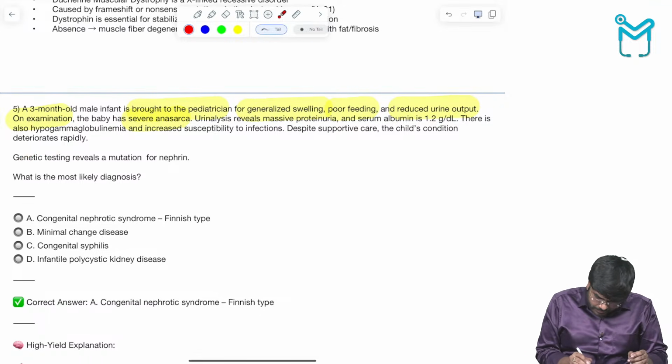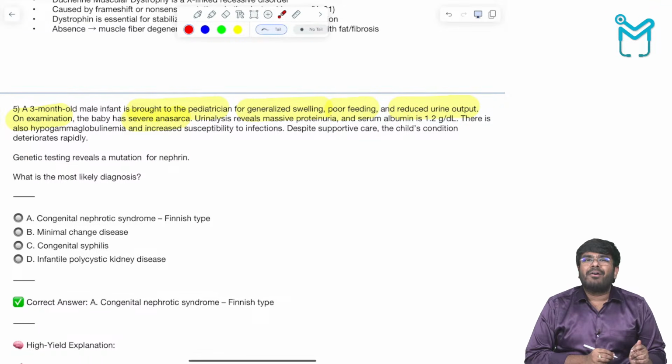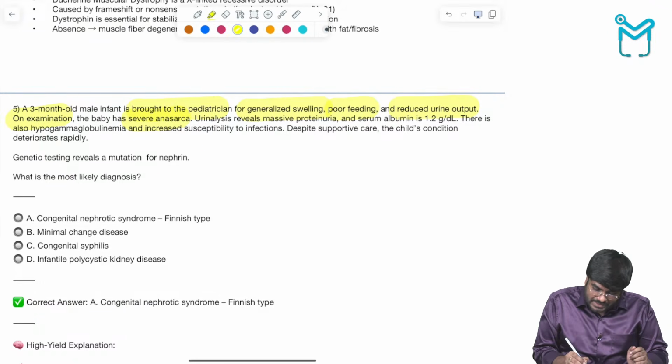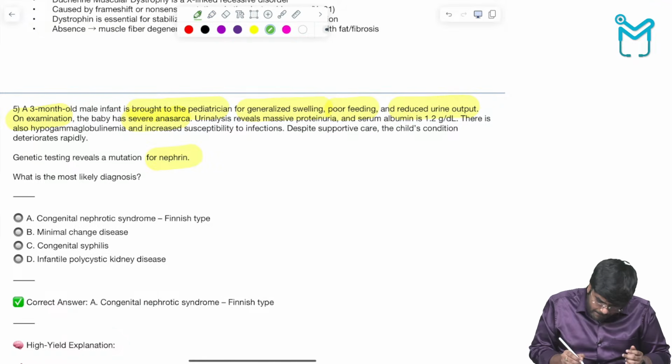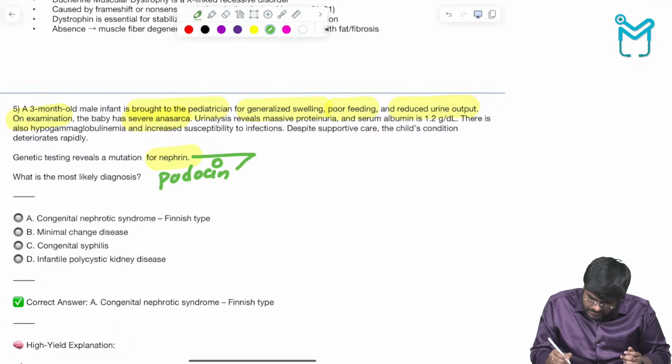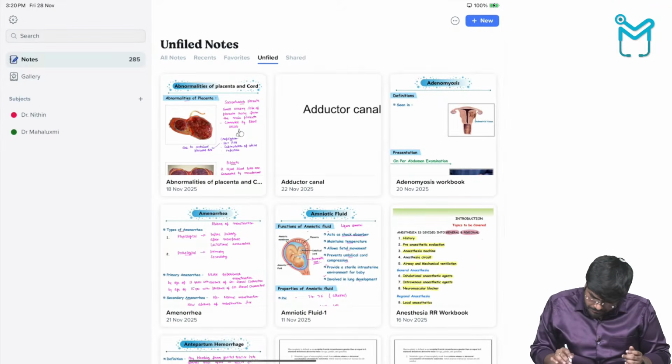Genetic testing reveals a mutation of nephrin. Now, nephrin and podocin, this area is important from your patho and physio. Nephrin and podocin. What do they form?